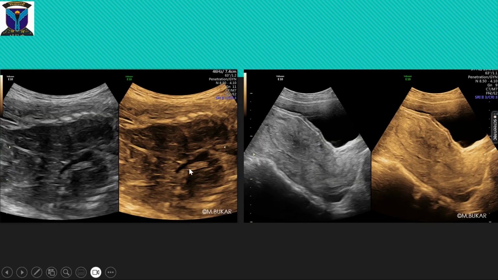Note that there is no definable structure here, which is a feature of maceration, the empty thorax and empty abdomen sign. Note free fluid in the pouch of Douglas with blood clot.